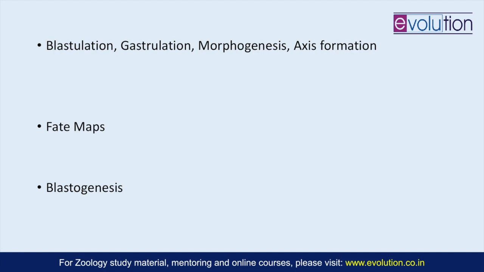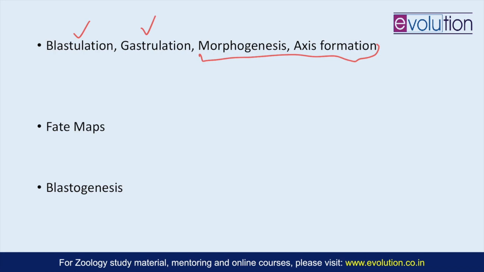And with that, you have the next topics, that is blastulation and gastrulation. And under these two topics only, you will have the further two, morphogenesis and axis formation. So your syllabus might not be mentioning these individual parts in a sequence, but you need to go into this in this sequence only, so that you have a better understanding of the concepts, and thus you're able to form a nice answer.